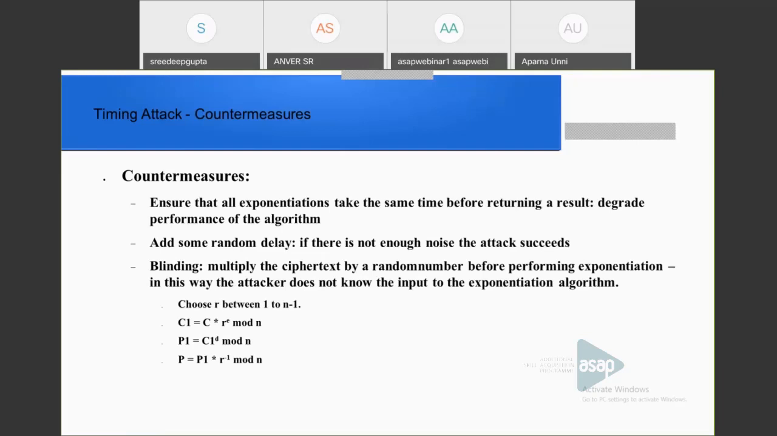And that is what the steps show. Here we choose R as a secret between 1 and n-1. The receiver receives C, and multiplies C with R raised to E mod n to get C1. So P1 is equal to C1 raised to D mod n, and P is obtained as P1 into R inverse mod n. Okay, this is the possible countermeasure against the timing attack.